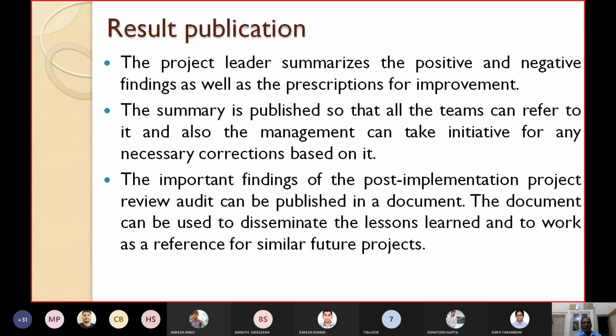So after preparing, the summary is published so that all the teams can refer to it, and also the management can take necessary initiatives for any required corrections based on it.